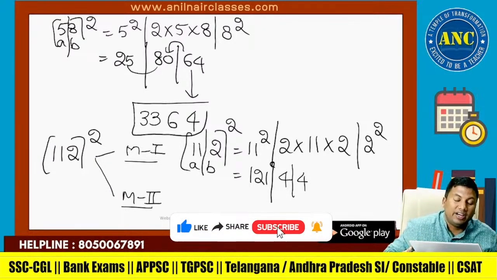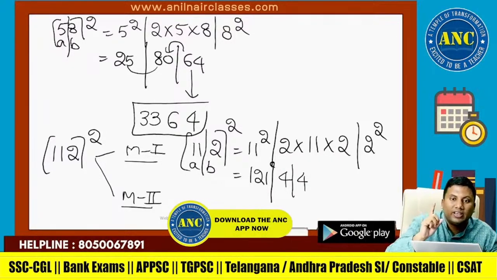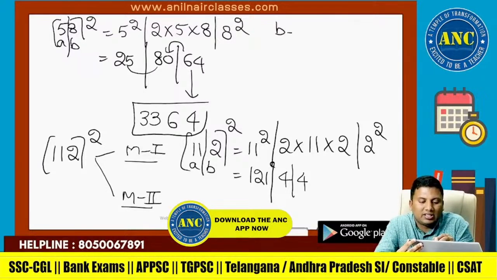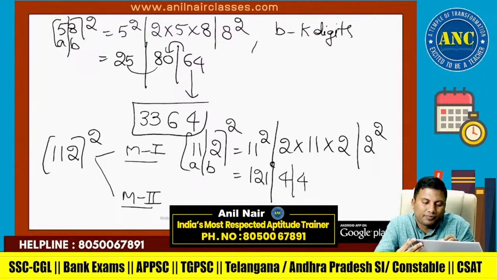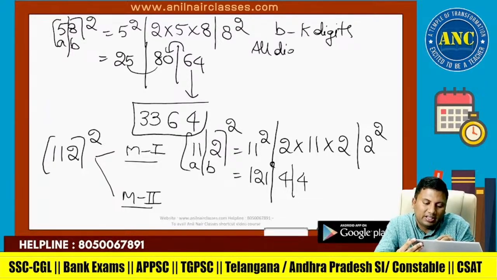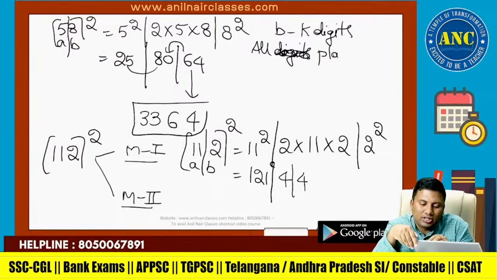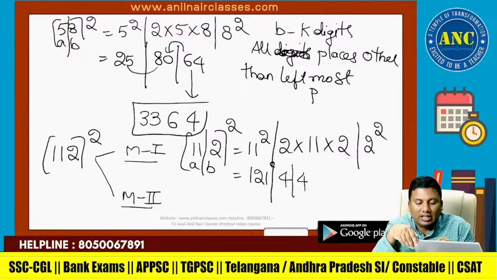I divided a 3-digit number into 2 parts: A is taking 2 digits, B is taking 1 digit. Always remember, beta, if B is taking K digits, all the places other than the leftmost place will take K digits.